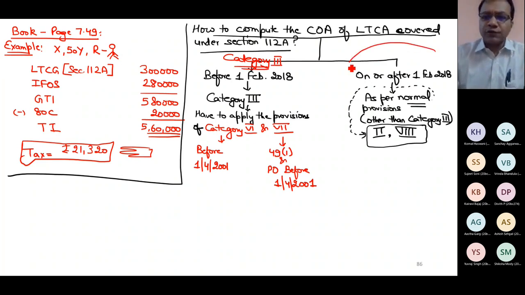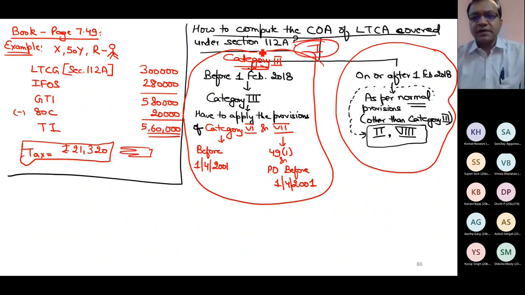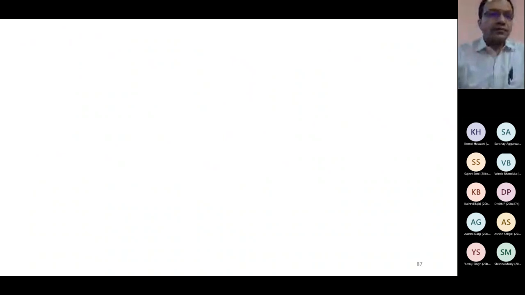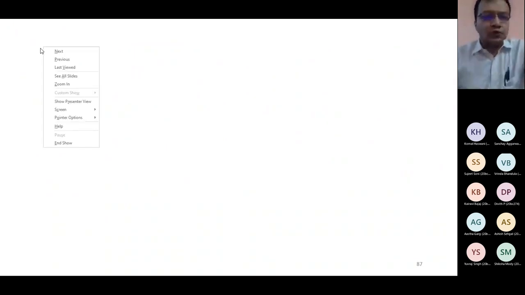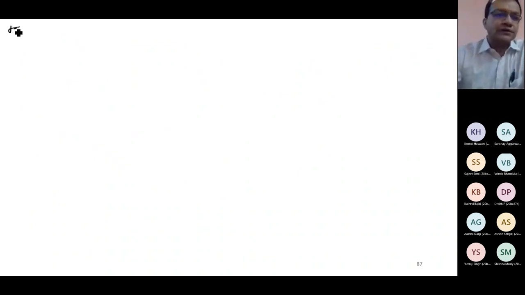So I'm not discussing this point for the time being. My concentration is on my first portion, when the shares have been acquired before 1st Feb 2018. This is my first preference. So I'm moving to the next page and you should note it down. The concepts which I will use now. Now I'm telling you meaning of cost of acquisition.